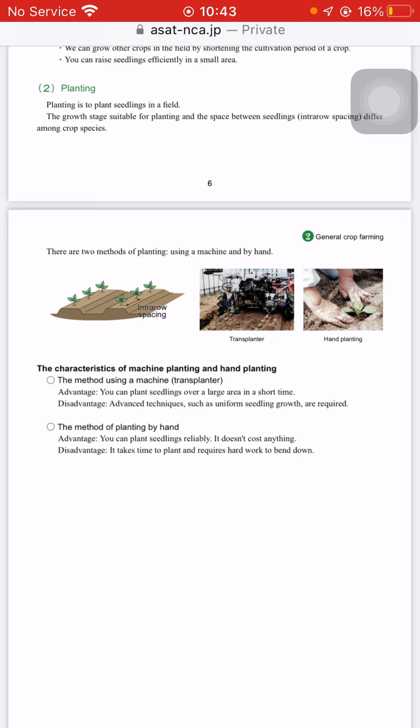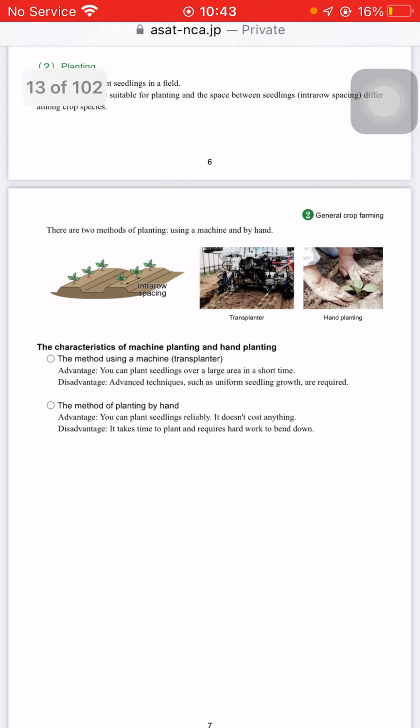With a machine, you can plant seedlings over a large area in a short time. The disadvantage is that advanced techniques are required, such as uniform seedling growth. So seedling growth should be uniform.